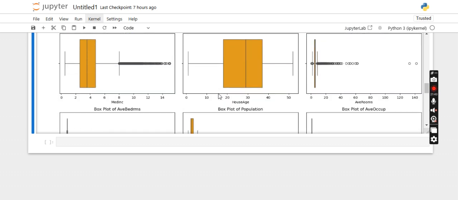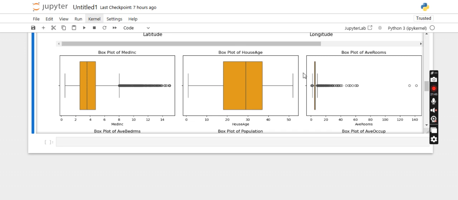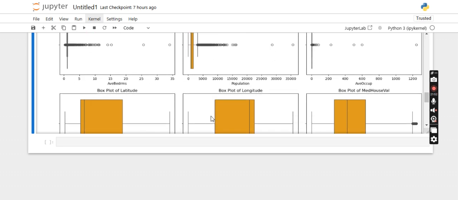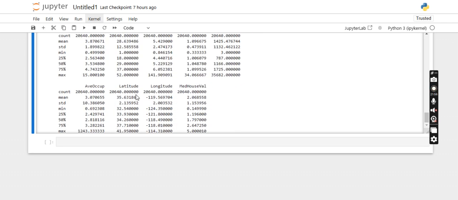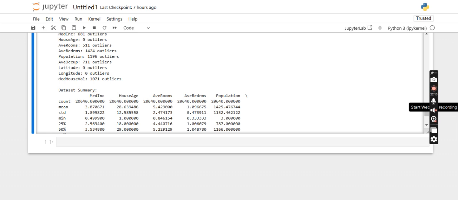And similarly, as I have already explained, we can plot a box plot for the same, and then we can draw the outliers, and finally we can print the summary of mean, standard deviation, minimum, maximum, and the 25%, 50%, and 75% quartiles. So this is about the first program.